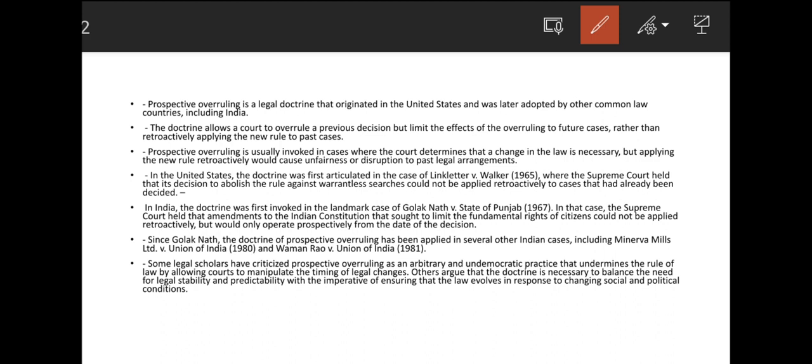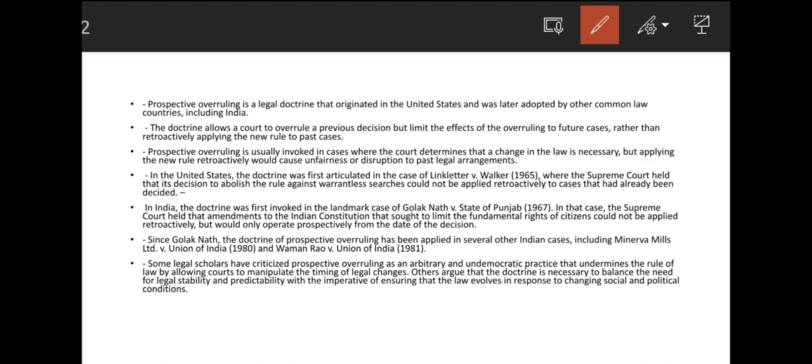The third point: prospective overruling is usually invoked in cases where the court determines that a change in the law is necessary, but applying the new rule retroactively would cause unfairness or disruption to past legal arrangements. Not every order or every rule passed is applied retrospectively, because that will create a burden, and unnecessarily there will be disruption in the normal activities, the normal processes.